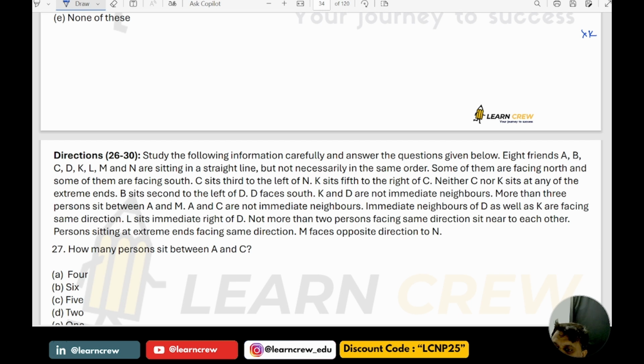How many persons sit between A and C? Between A and C we have LD, NB, K. So the answer is 5. Next.